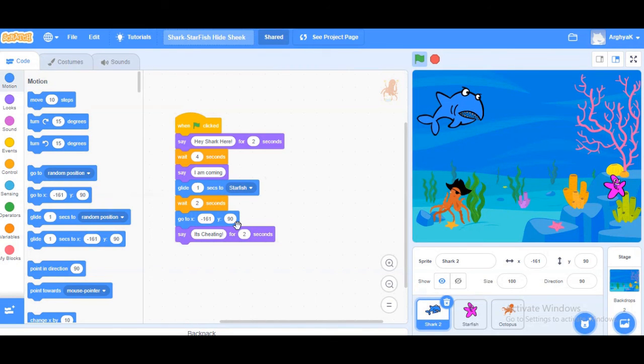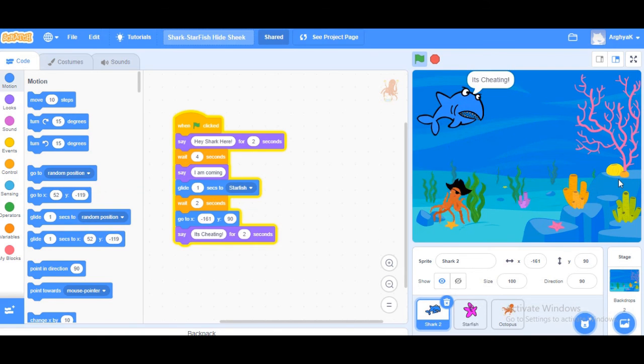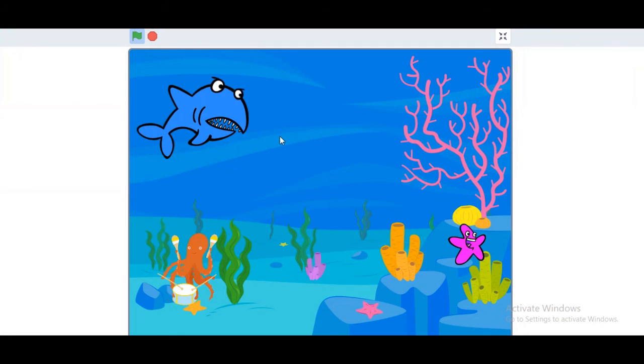Okay, so we can make some more improvement here. We can even add some characters like sprites here. We have added one octopus, and some changes like we can do here. You can see shark is saying hey shark here, so starfish is saying so what, and it is laughing here, and then it goes here and starfish disappears, and then it's saying it's cheating, and from here it is coming out and saying hey shark, and it's dancing. So we can see here in the large image what is happening.